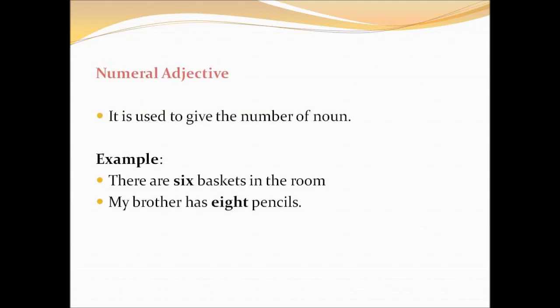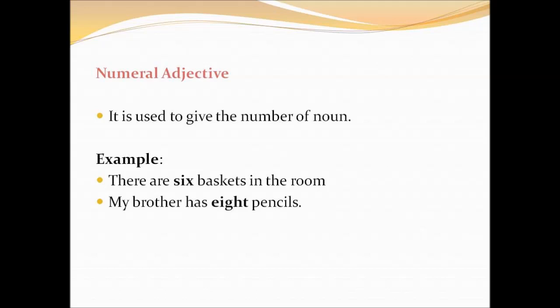Numeral adjectives. The numeral adjective gives the number of a noun and it also shows the place of a noun in a sequence. For example, there are 6 baskets in the room. Here, 6 represents the number of the noun.